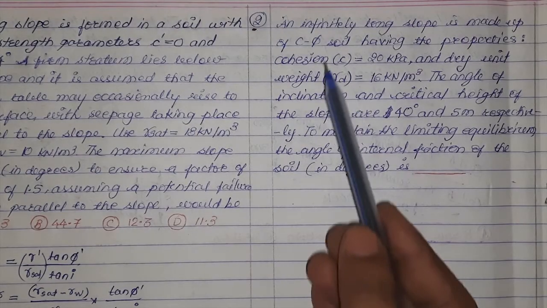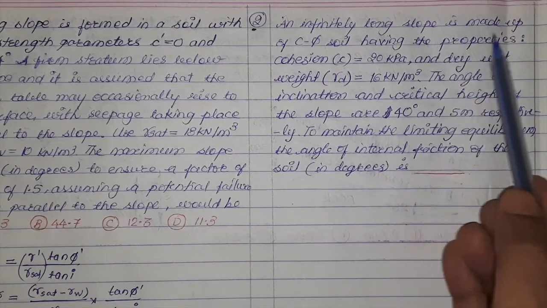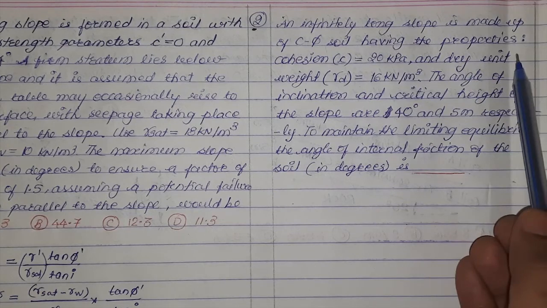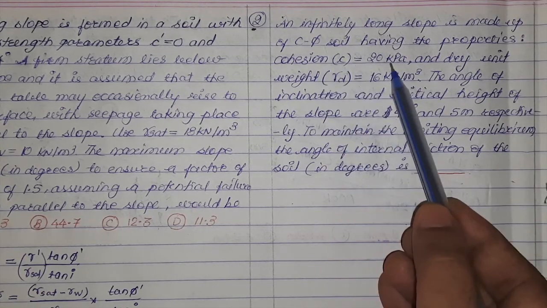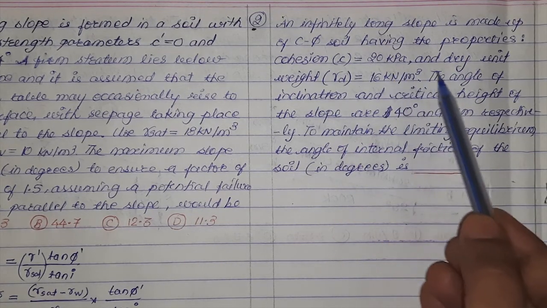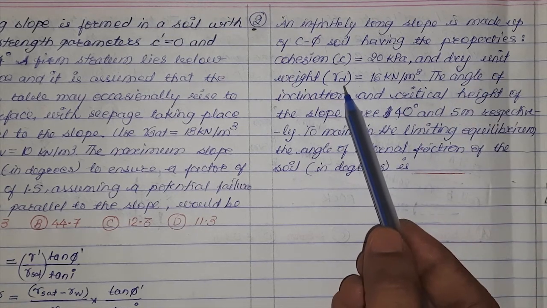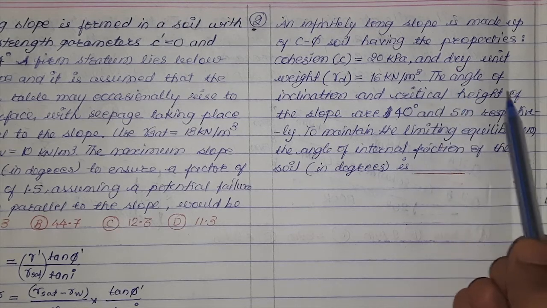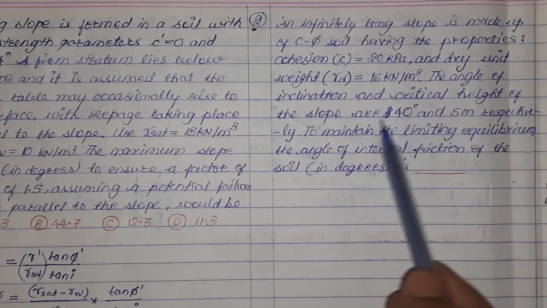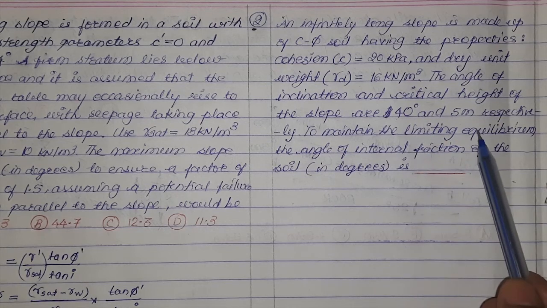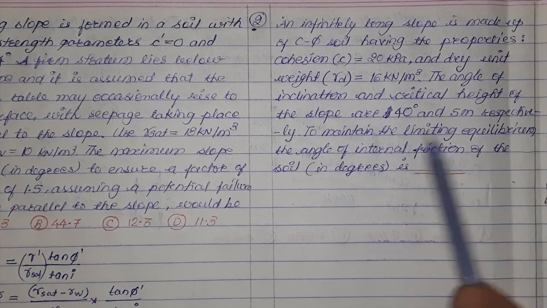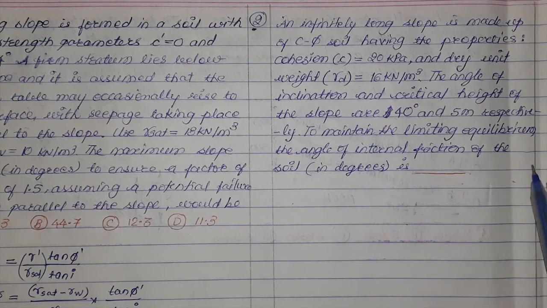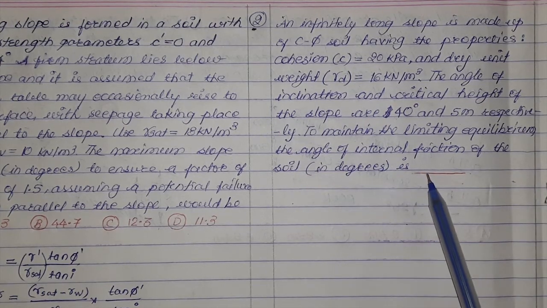Question number 2. An infinitely long slope is made up of cohesive frictional soil having the properties cohesion C equals to 20 kilopascal and dry unit weight, that is gamma D, equals to 16 kilonewton per cubic meter. The angle of inclination and critical height of the slope are 40 degrees and 5 meter respectively. To maintain the limiting equilibrium, the angle of internal friction of the soil in degrees is.